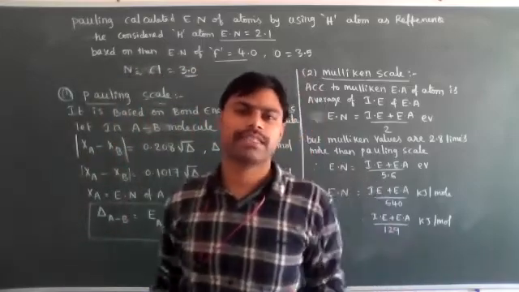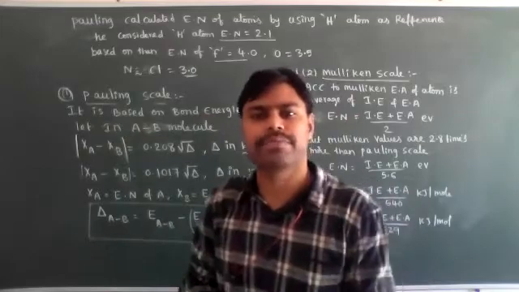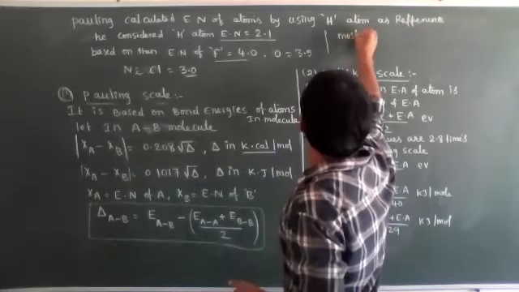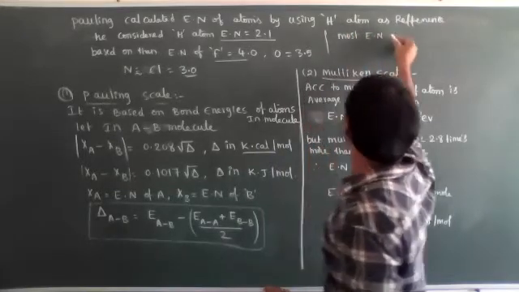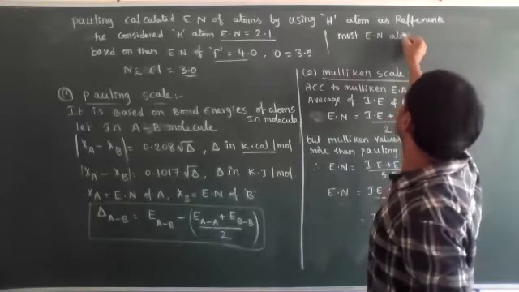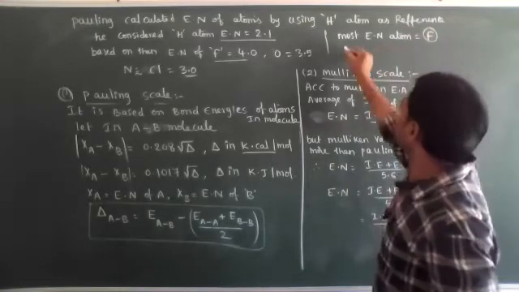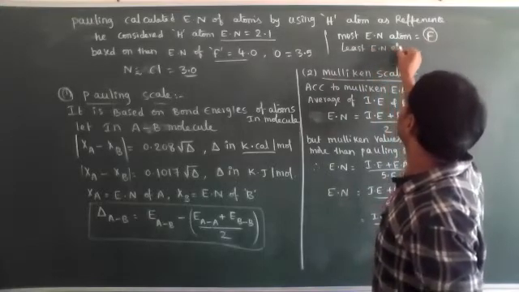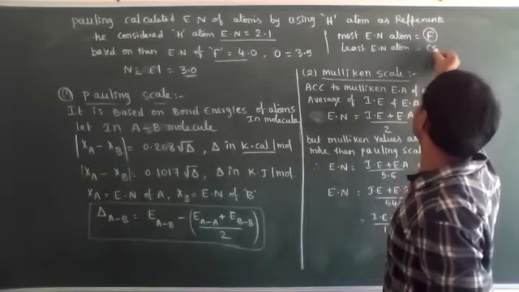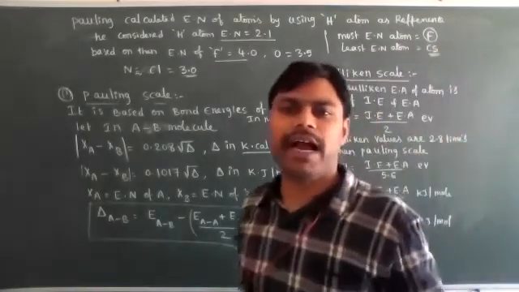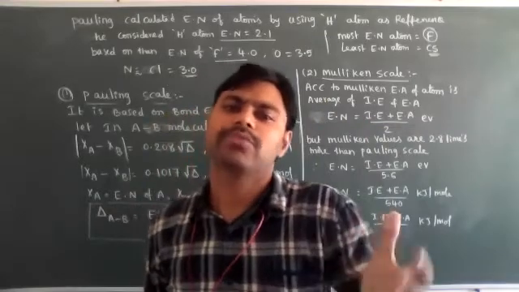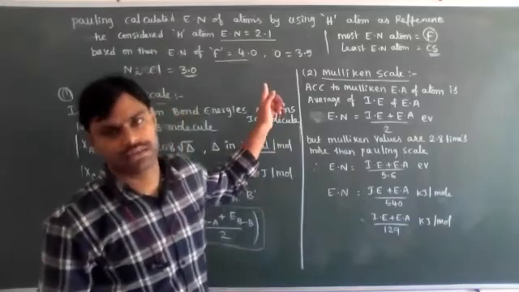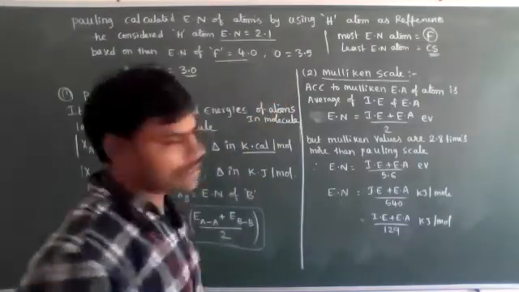So among all the elements in the periodic table, the most electronegative atom is fluorine, and the least electronegative atom is cesium. Why is cesium least electronegative? Because it has more electropositive character. So this is the information related to the Pauling scale, dear students.